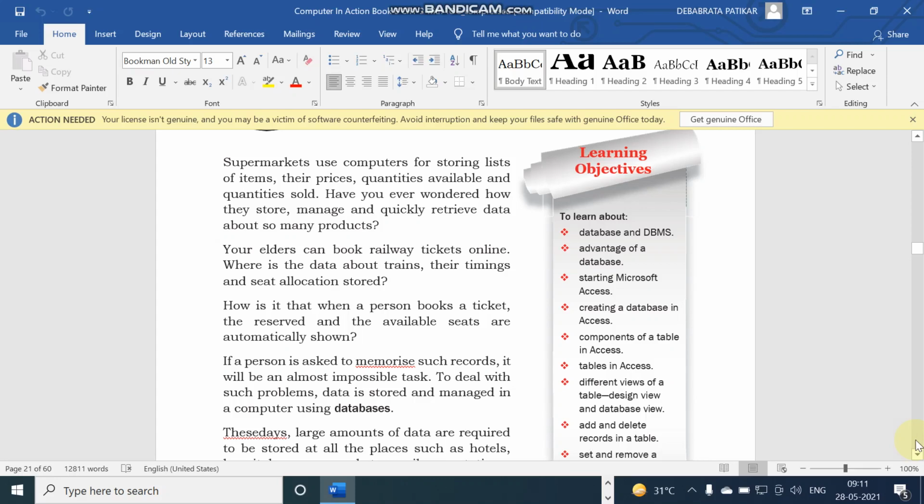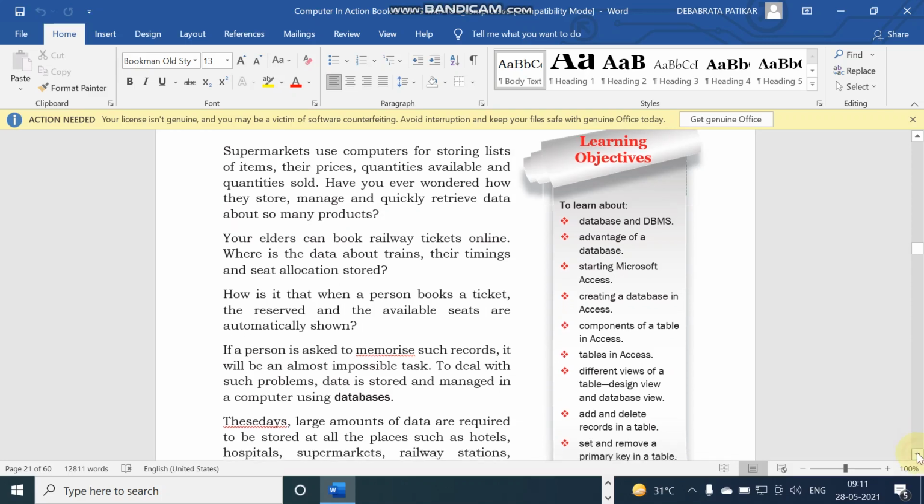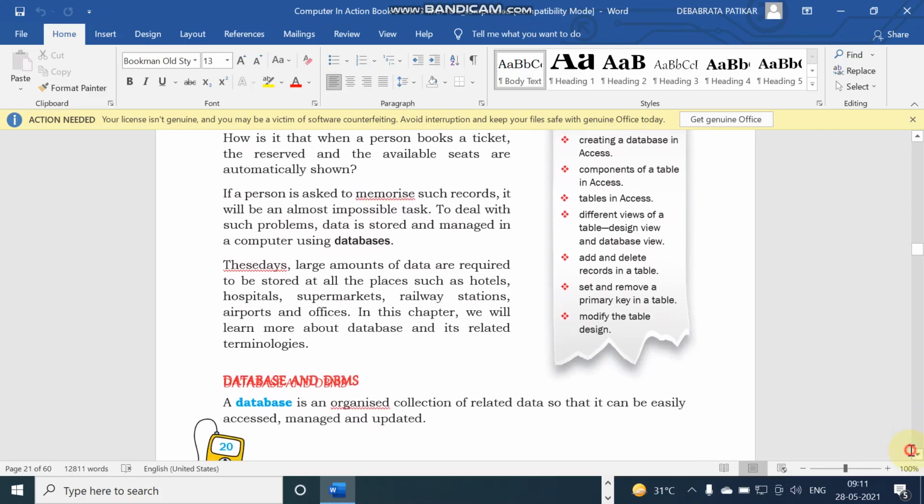Another reason a database is required is that while we are accessing data, we are using data, we need security. A database provides the security of the data, and also provides the security of the data while accessing the data. So a database is required. What is DBMS?